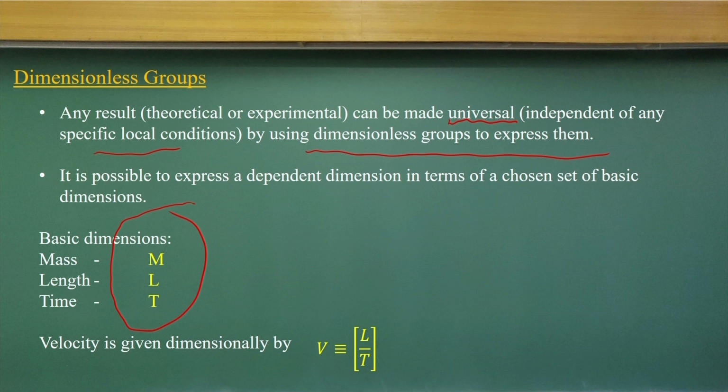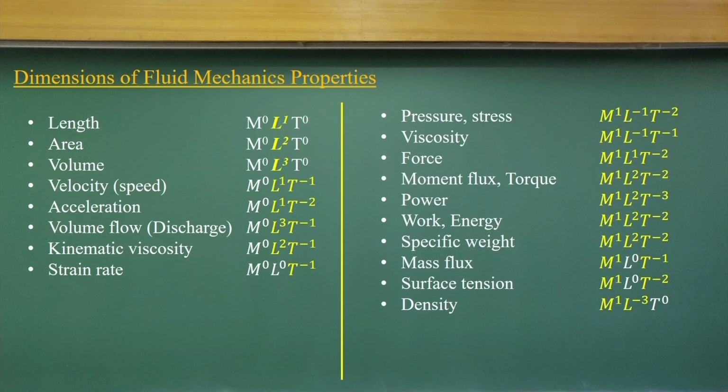As you know, what is velocity? The distance per unit time, length by time. So, any of the fluid flow variables we can define in terms of these three basic dimensions: mass, length and time. Now, if you look at the fluid properties, some of them are related to the dimensions, that is, length, area and volume. It is just a geometric dimension, so it has only units in terms of length.